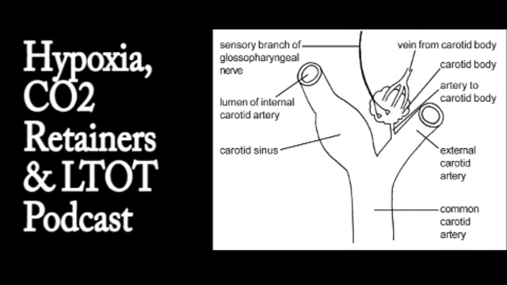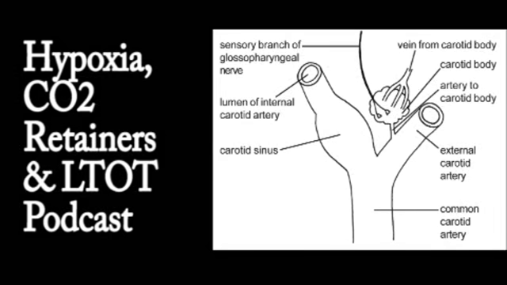So the rule of thumb in clinical practice has always been that patients with chronic bronchitis who are carbon dioxide retainers should only be given 24% oxygen as a rule of thumb. We can increase it beyond that once we know what the blood gas results are, and if we find that the patient is not going acidotic, then we can increase the amount of oxygen that we give them.